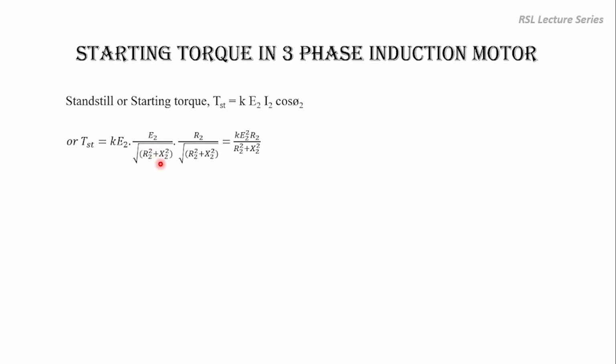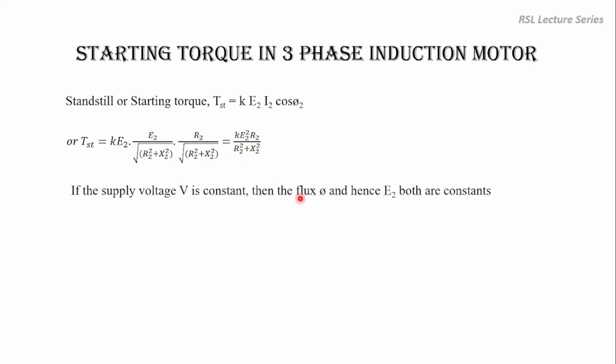This is I2 value. And similarly cos phi 2 can be written as R2 divided by under root of R2 square plus X2 square. So on simplification we get K into E2 square into R2 divided by R2 square plus X2 square. So now if the supply voltage V is considered as a constant, then the flux phi as well as the rotor EMF E2, both are constants.